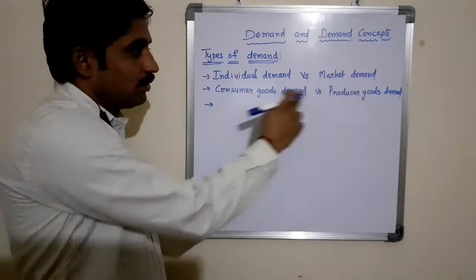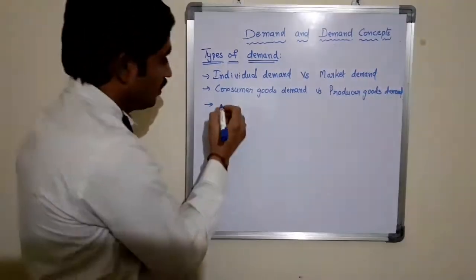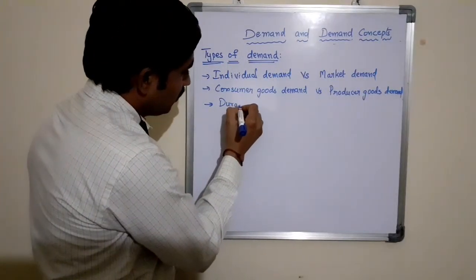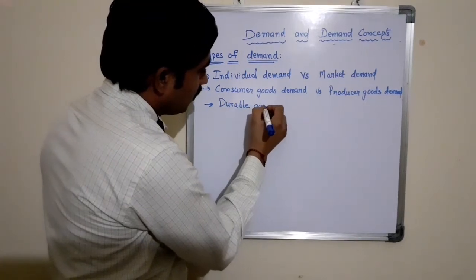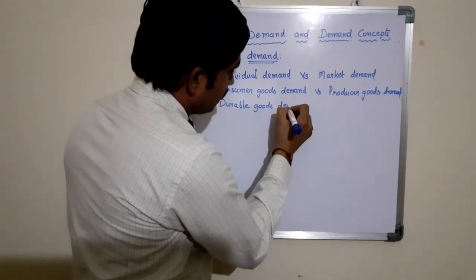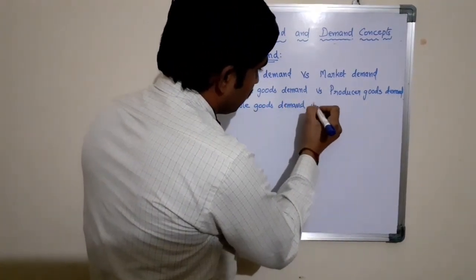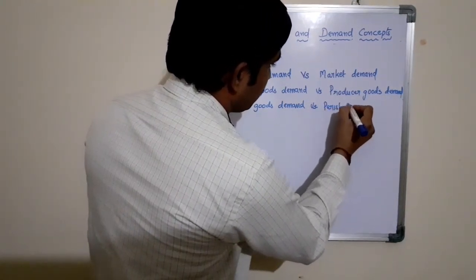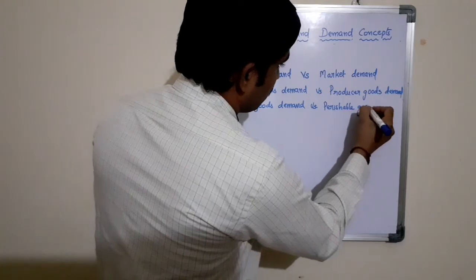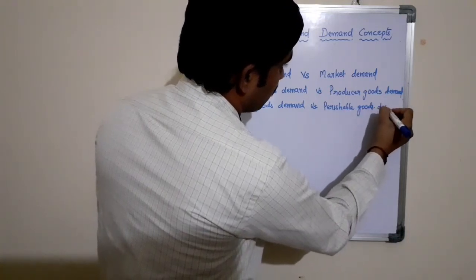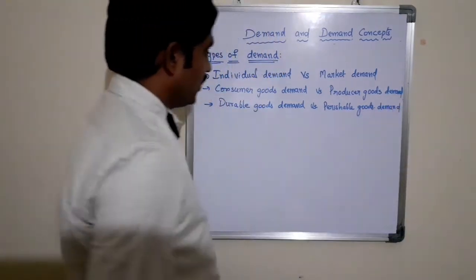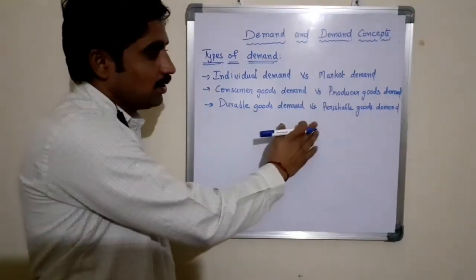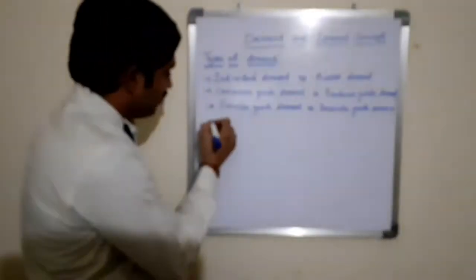Consumer goods demand versus producer goods demand. Durable goods demand versus perishable goods demand.